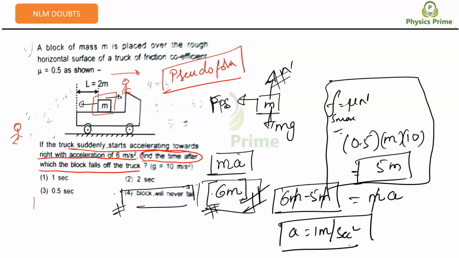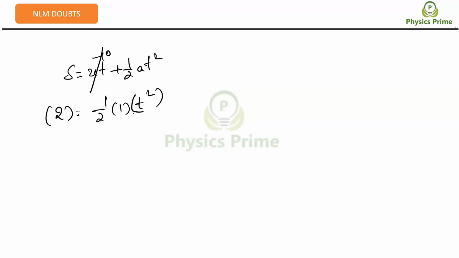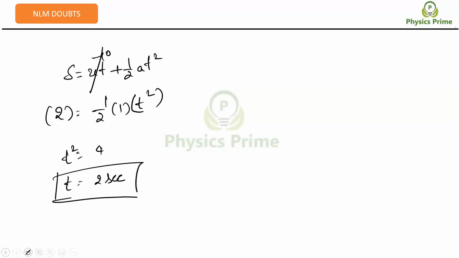Is it the real acceleration of the block? No, it is with respect to the person sitting on the truck, that is, with respect to the truck. With respect to the truck, how much distance does it have to travel? 2 meters, right? It is a constant acceleration, so s equals ut plus half a t square. The block is starting from rest, so u will be 0. L is 2 meters, equal to half into a, which is 1, into t square. So t square is equal to 4, t is plus or minus 2, but only 2 is possible practically. The time is 2 seconds.